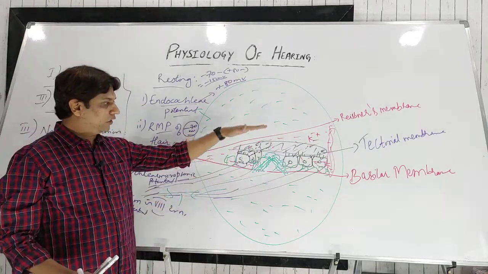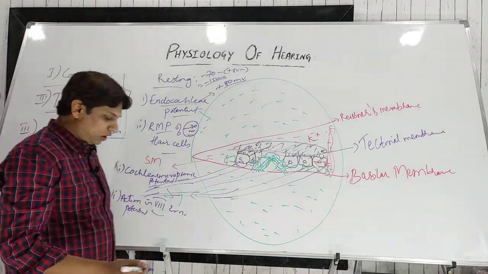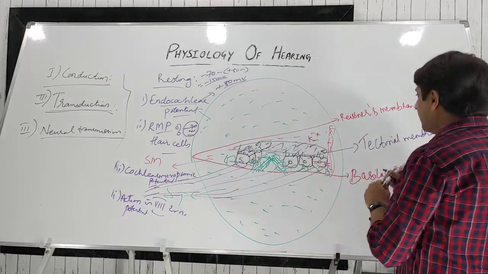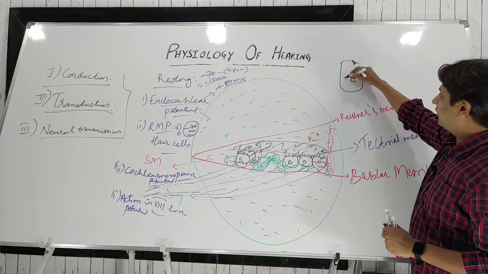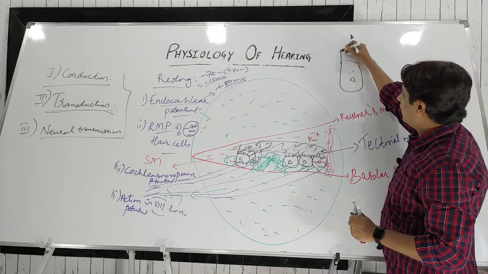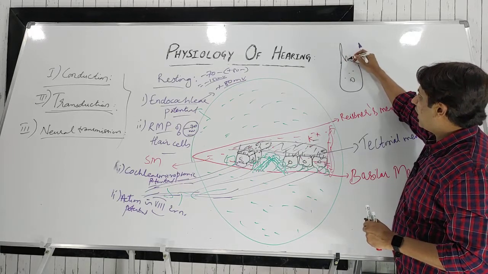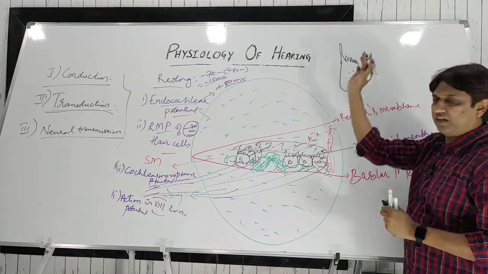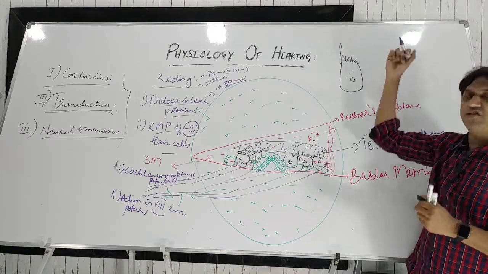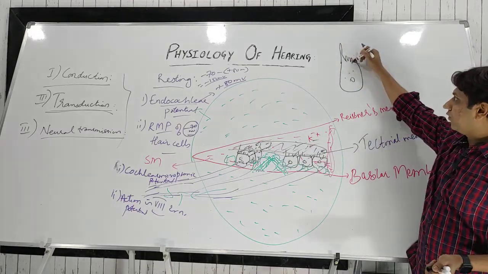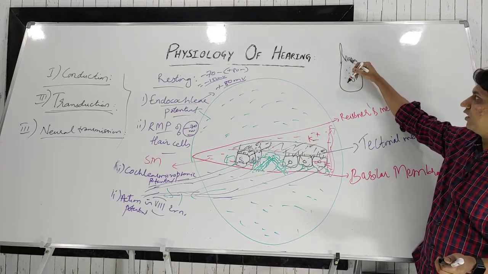whenever this basilar membrane moves up and down, what happens is, I'll just draw one more diagram here of the hair cells. So hair cells are like this, okay, it has a nucleus and other things, and the most important thing is finger-like projections. On a single hair cell, around 100 finger-like projections will be there. These are known as cilia. Okay, and the one bigger cilium is known as the kinocilium, and the smaller cilia are known as stereocilia. Okay, stereocilia.